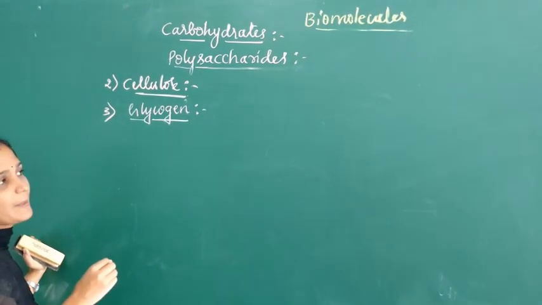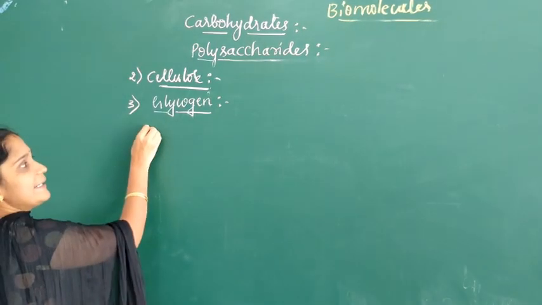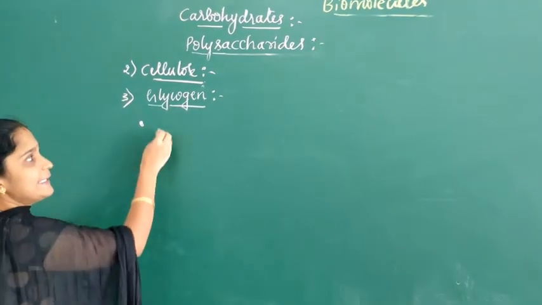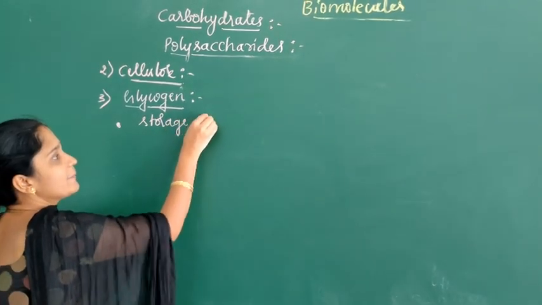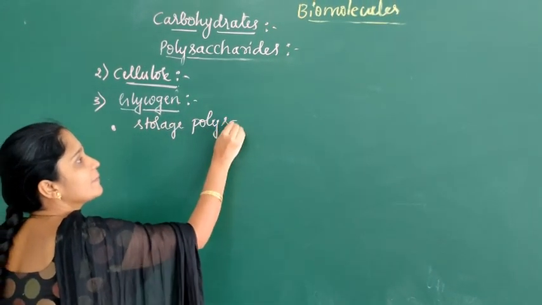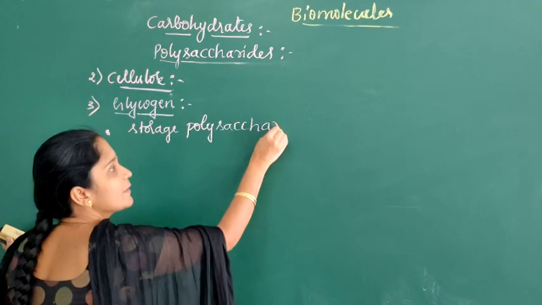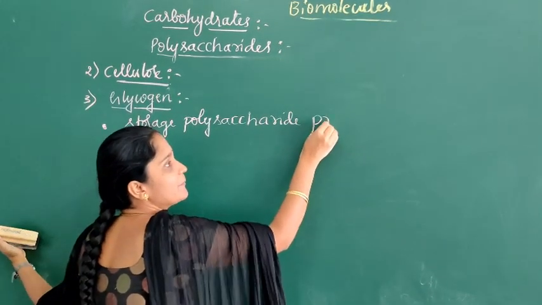Next one is glycogen. It is also a polysaccharide. It is the main storage polysaccharide present in animals.